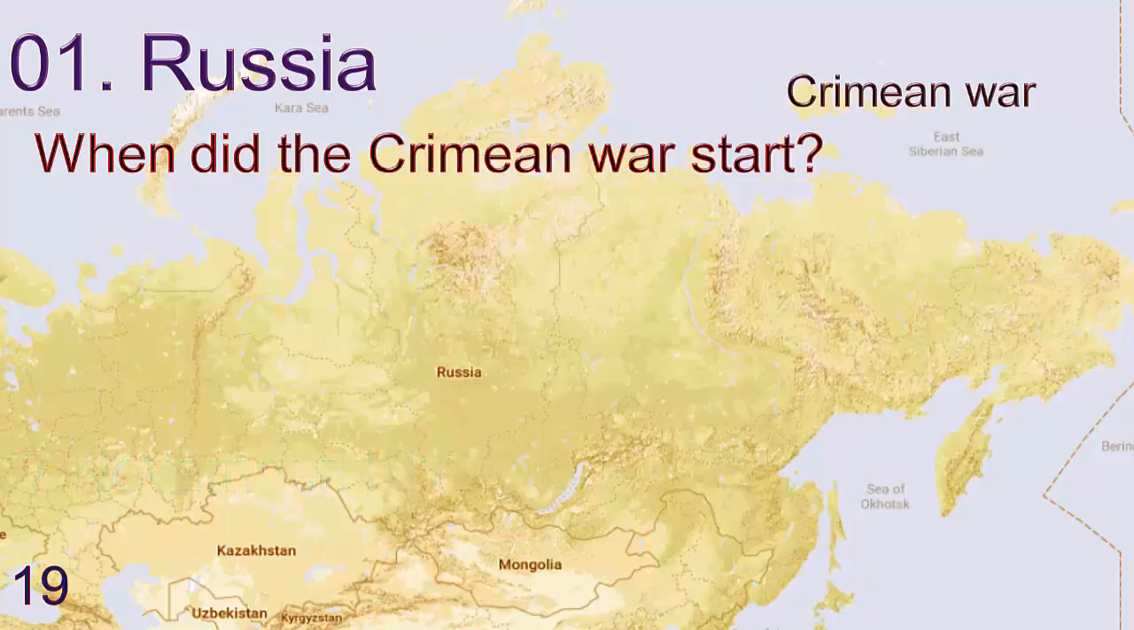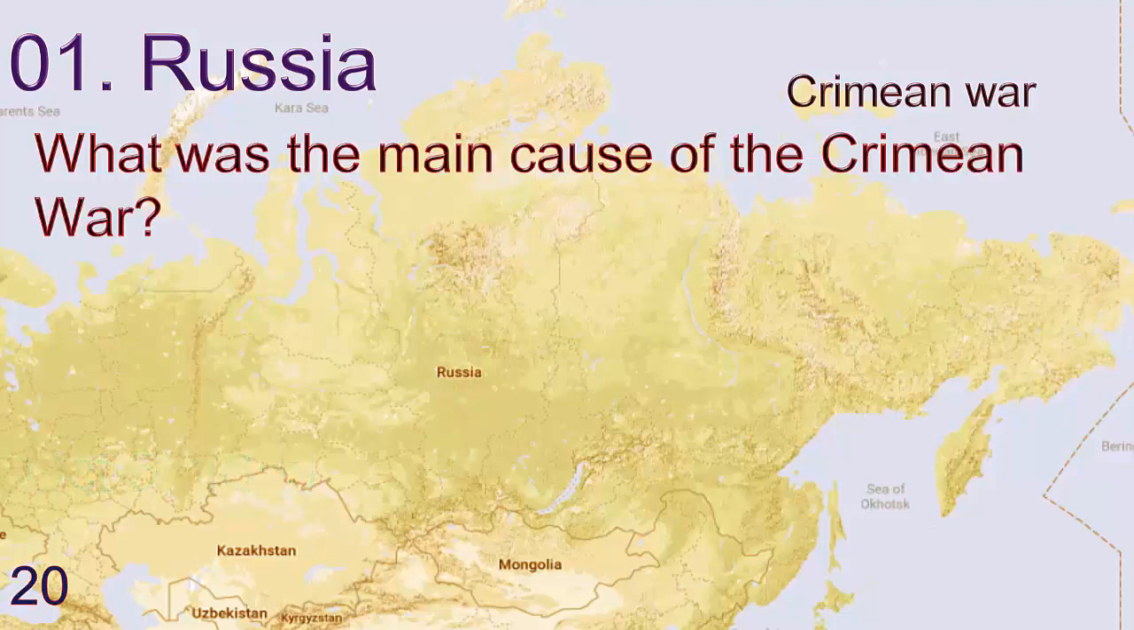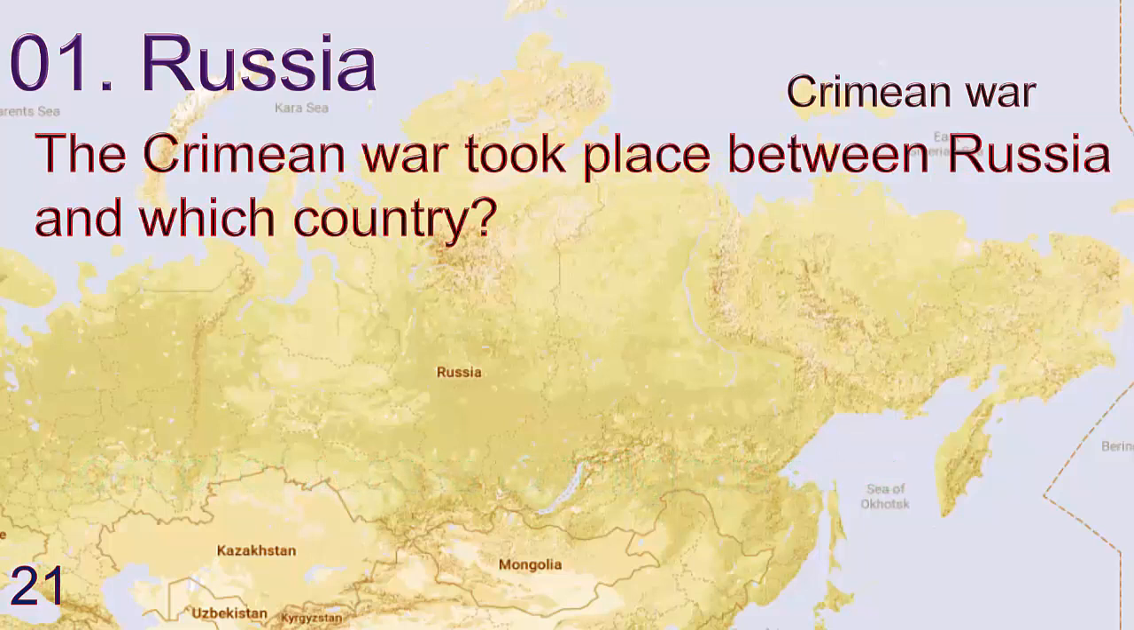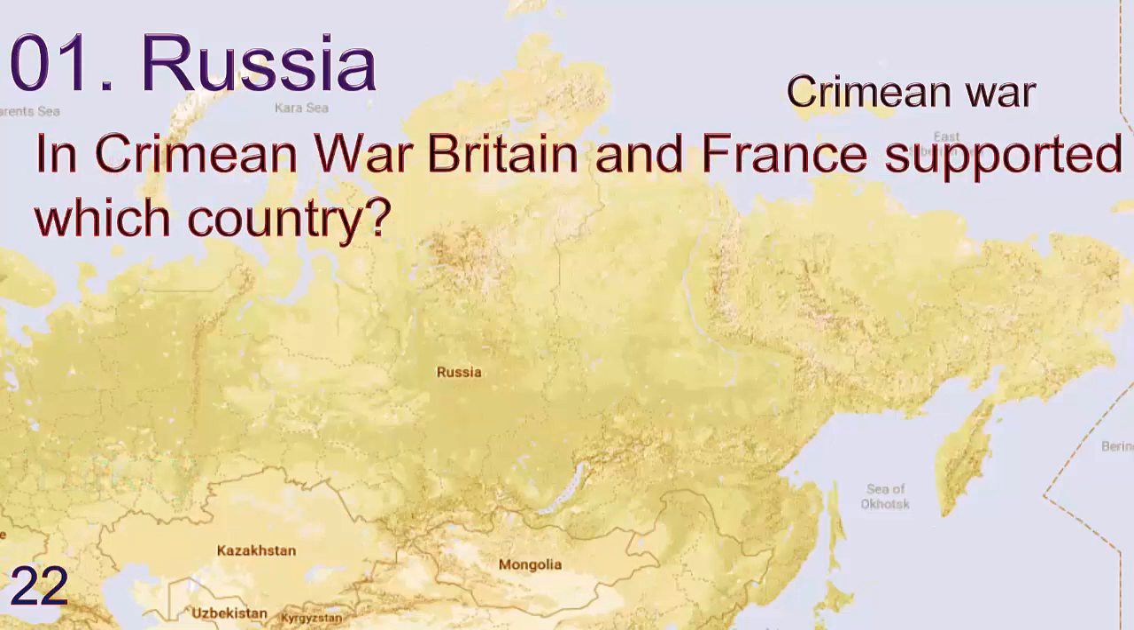When did Crimean War start? Answer is October 5, 1853. What was the main cause of Crimean War? Answer is control of access to religious sites. The Crimean War took place between Russia and which country? Answer is Turkey. In Crimean War, British and France supported which country?